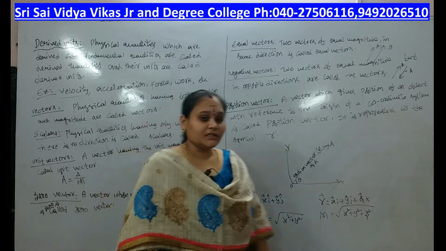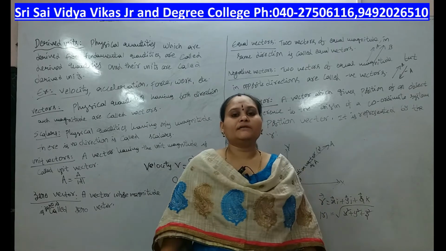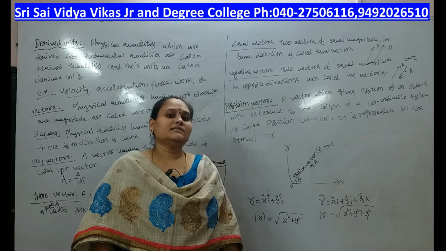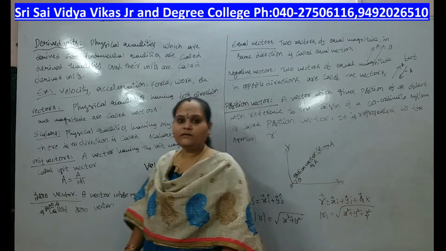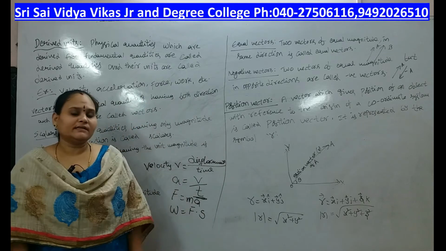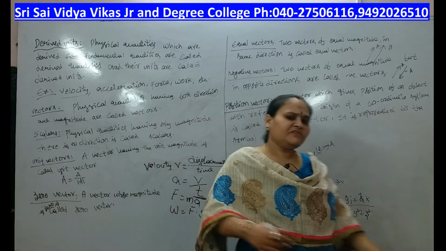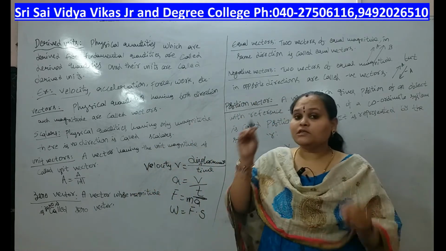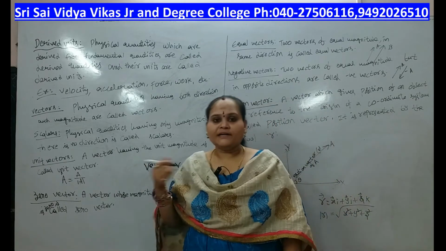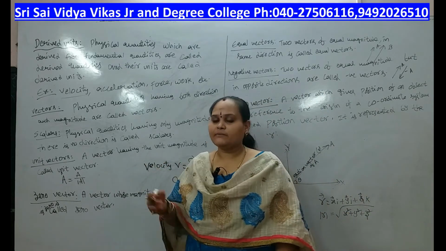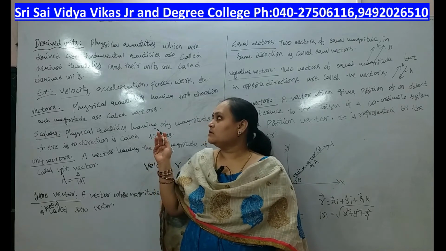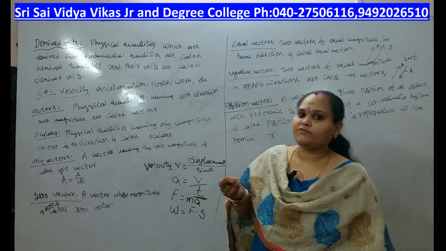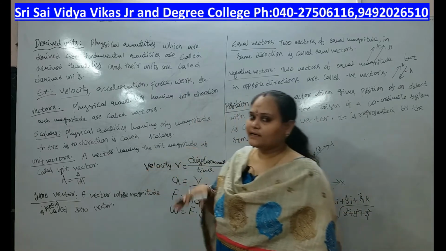All these physical quantities which are derived from fundamental quantities, or derived by using fundamental quantities, are nothing but derived quantities, and their units are called derived units. The examples are velocity, acceleration, work, force, power, all are derived quantities. We have just 7 fundamental quantities. By using those fundamental quantities we can find so many derived quantities and their dimensional formulas also. The units of derived quantities are nothing but derived units.